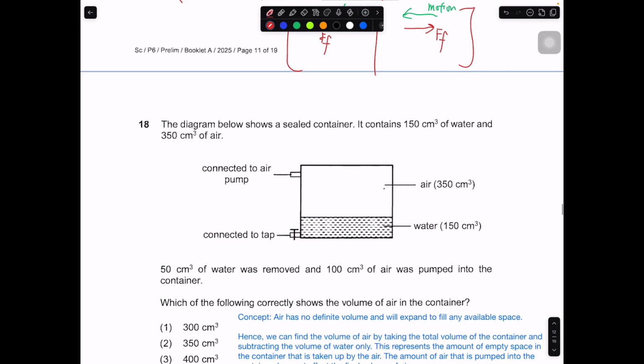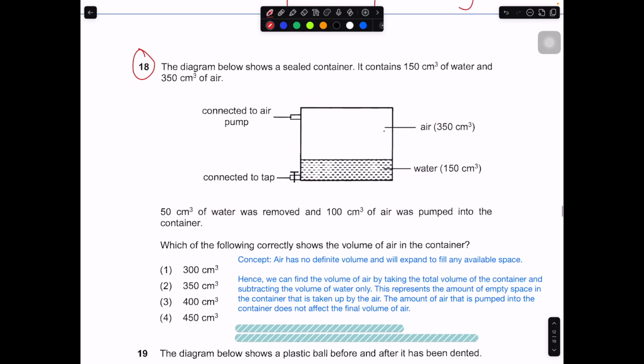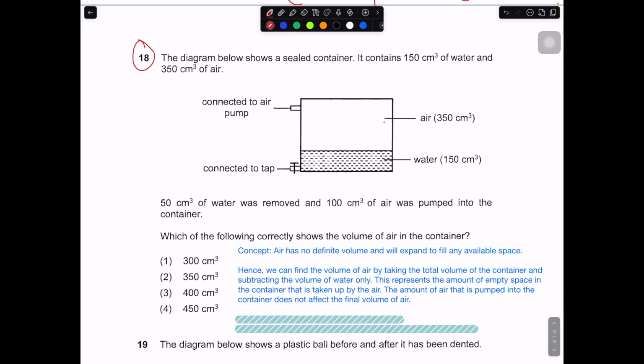Let's go on to question number 18. This question is talking about air. The concept is that air has no definite volume and it will expand to fill out the remaining space. The diagram below shows a sealed container. It contains about 100 centimeter cube of water together with 400 centimeter cube of empty space, so the total volume of the container is 500 centimeter cube.